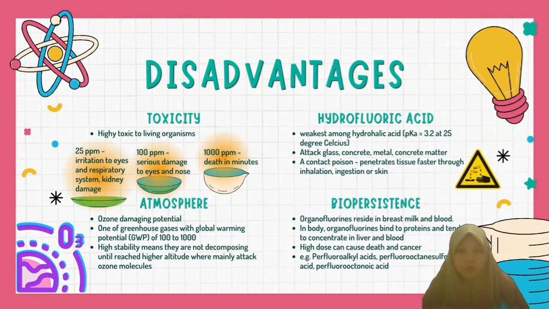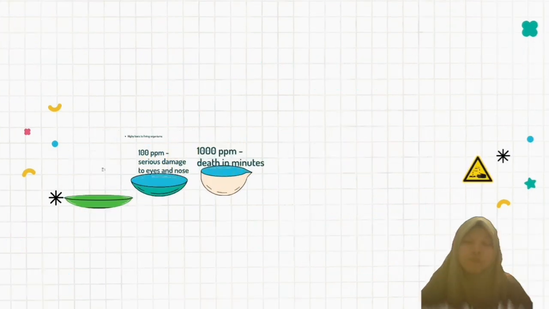Organofluorines are considered bioresistant, which means they are known to reside in breast milk and the blood of newborn babies. In the body, organofluorines bind to proteins and tend to concentrate in the liver and blood before excretion through the kidney. High doses of organofluorines can cause cancer and death. Examples of organofluorines are perfluoroalkyl acids, perfluorooctanesulfonic acid, and perfluorooctanoic acid.